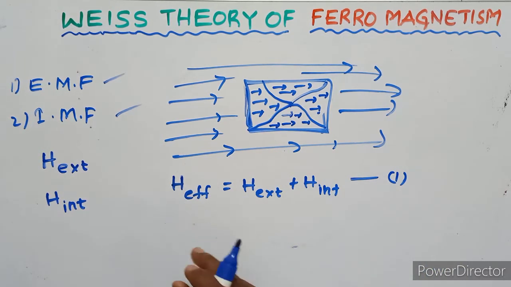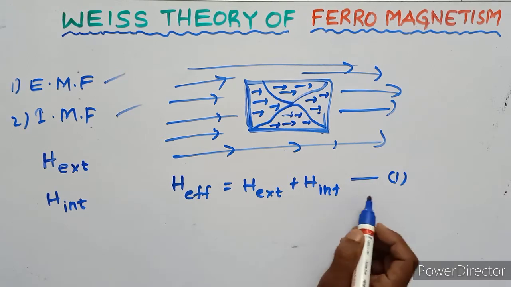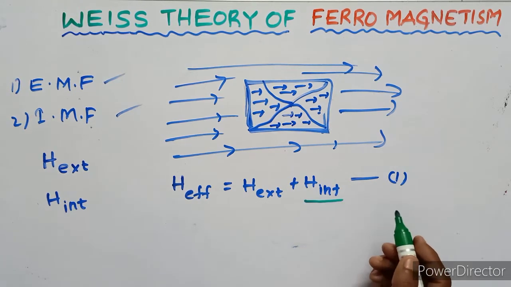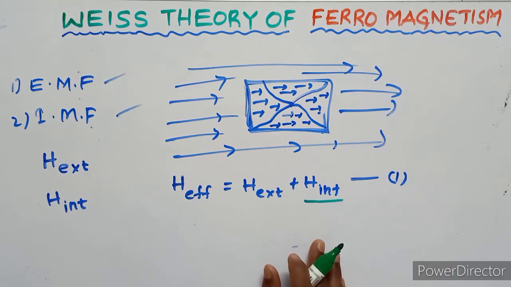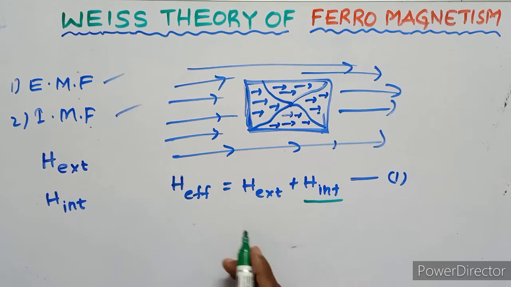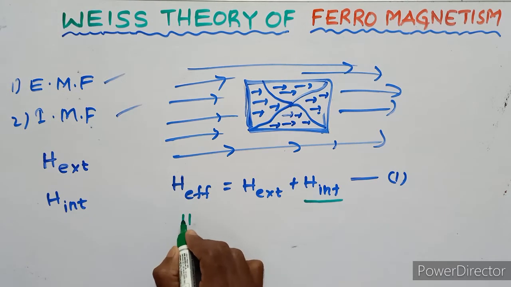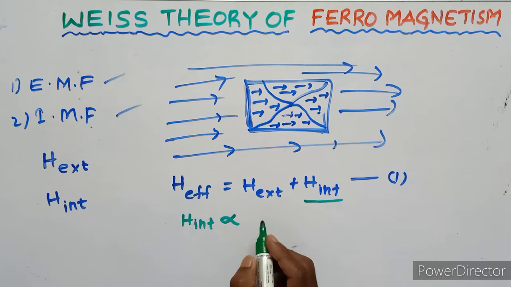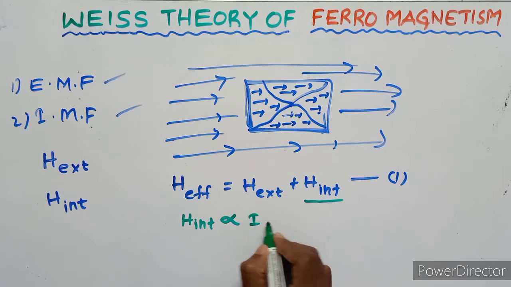Generally, the internal magnetic field is always directly proportional to the intensity of magnetization.